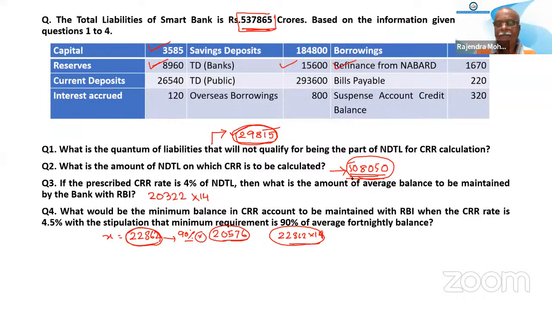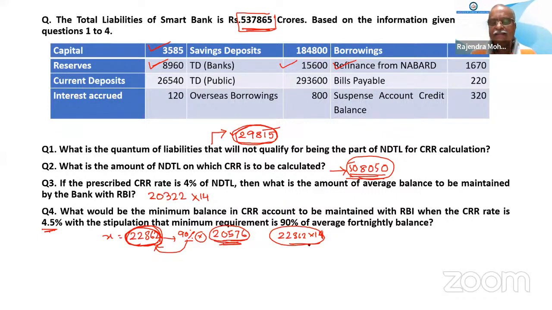Fourth question. If the CRR to be maintained is at 4.5%, then what is the daily balance? So 50,8050 into 4.5% comes to 22,862. That is the average daily balance. But RBI has told that you can maintain 90% on any of the days. So what will be the minimum balance? The minimum balance will be 90% of 22,862. That comes to 20,576. So any day you can maintain 20,576.